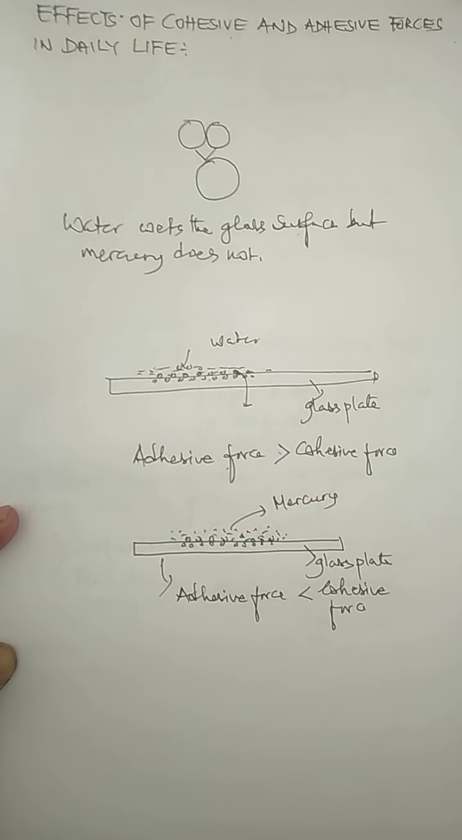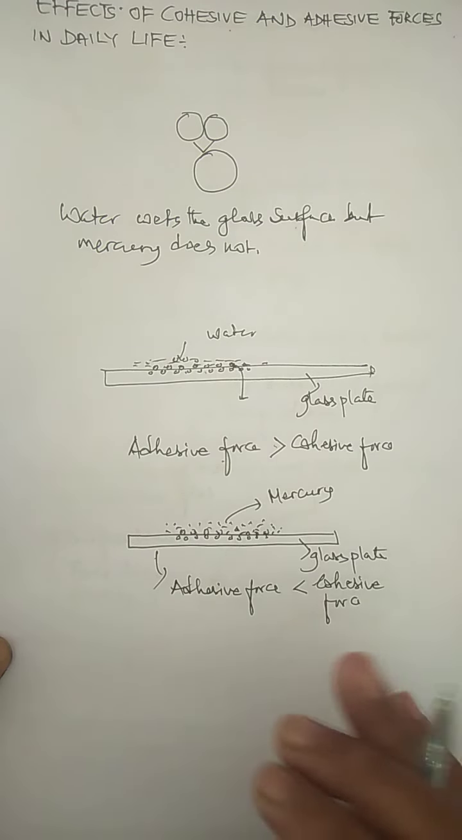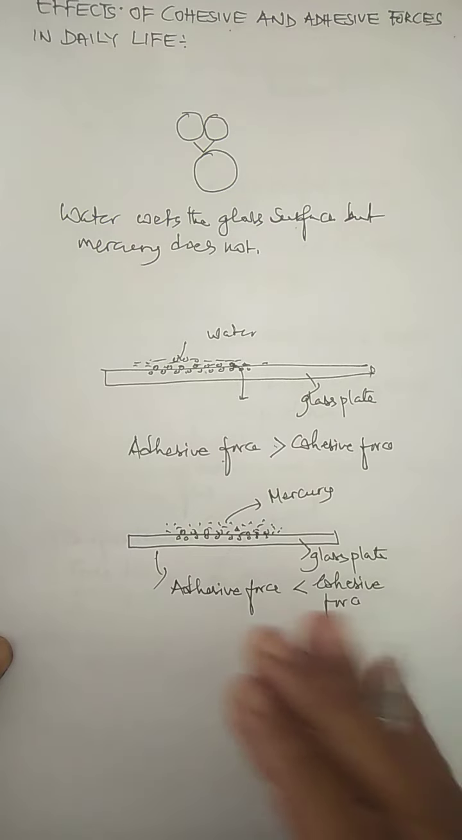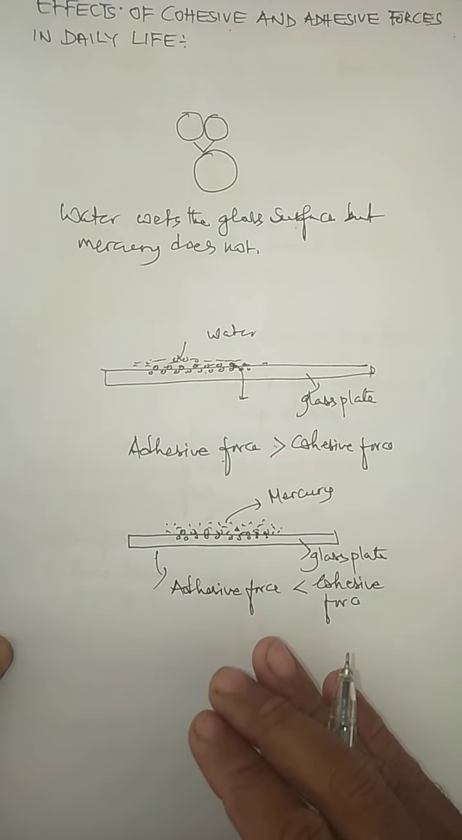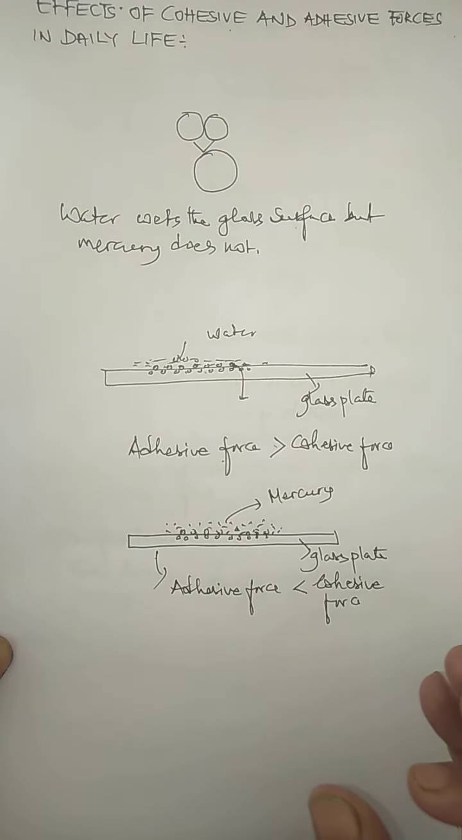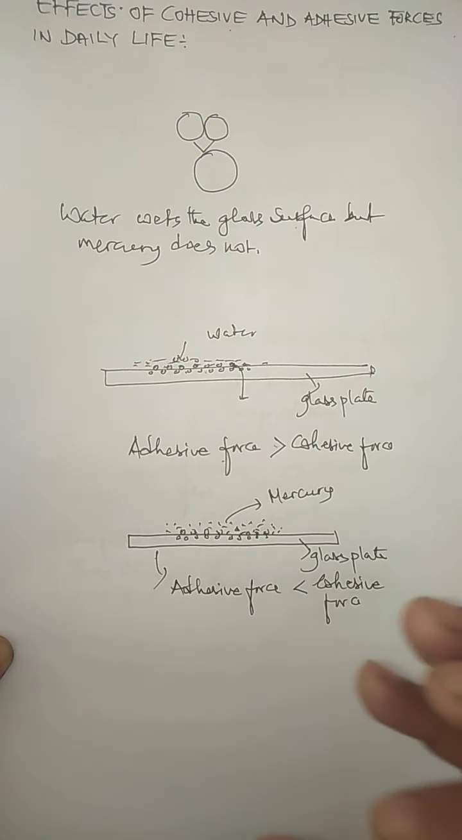But one case that can be observed is that if the glass surface is greasy, if grease is put on the glass and you pour some water on the greasy glass, then that water will also not stick or wet the glass. Why? When water is poured on the greasy glass, the adhesive force between the water and the grease is less than the cohesive force between the molecules of water. So the water will not stick with the glass.